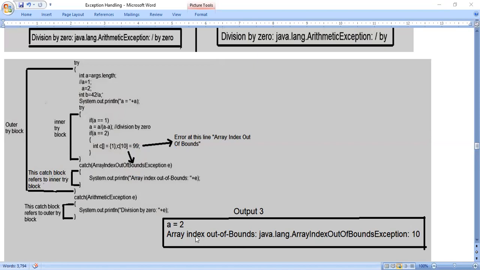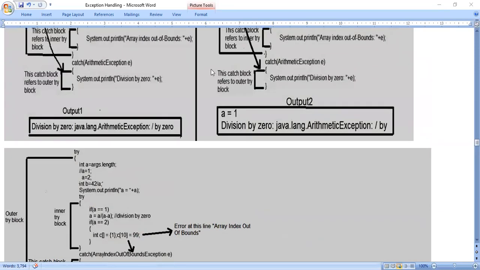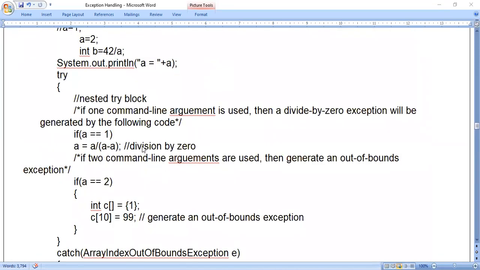Okay, so we are getting this output: java.lang.ArrayIndexOutOfBoundsException. So once the inner catch block is executed, the outer catch will not execute, because out of 2 catch blocks, 1 catch block will execute. So in all the 3 cases, if there is an error, 1 catch block will be executed. Okay, so this is the program.